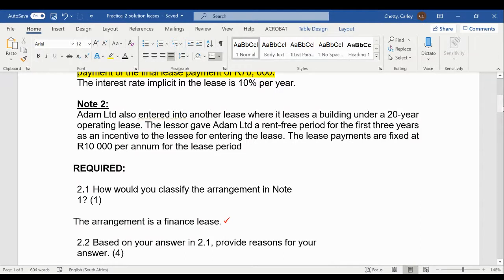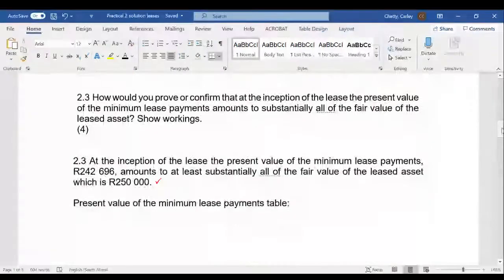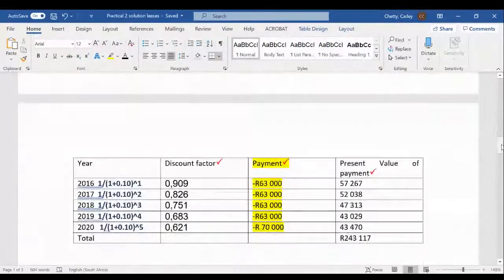Under this operating lease, for the first 3 years it is rent-free, but for the last 17 years, rent is going to be paid of 10,000 Rand per annum. So we need to smooth this.